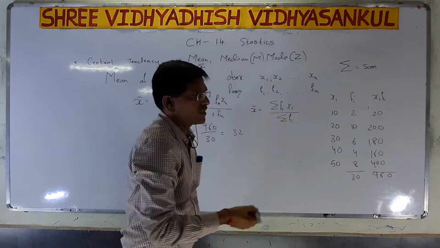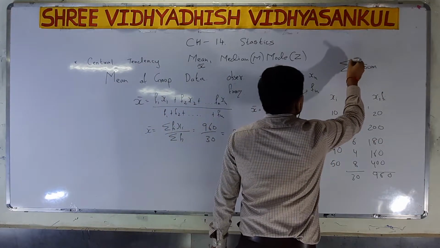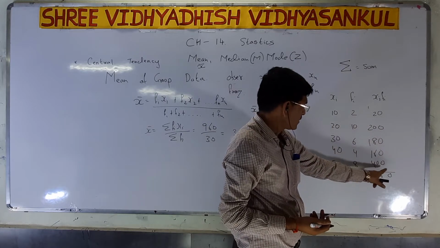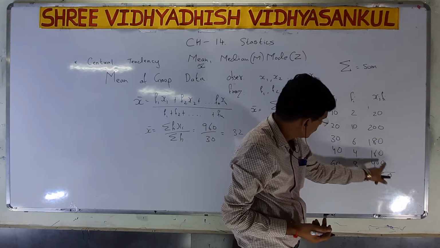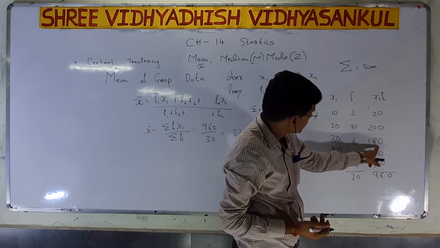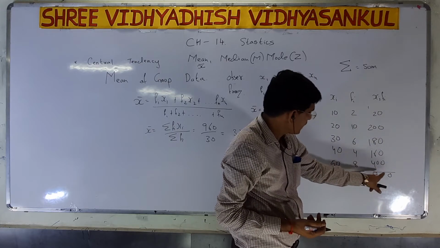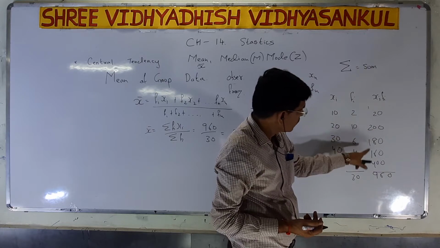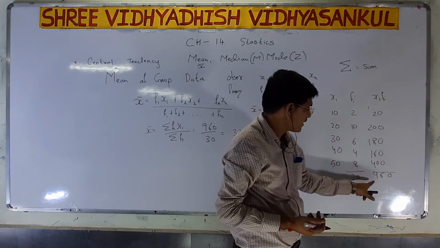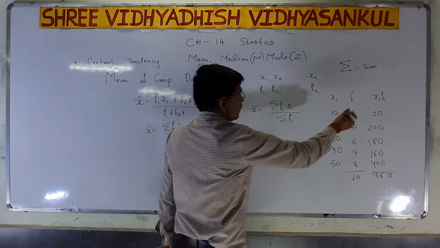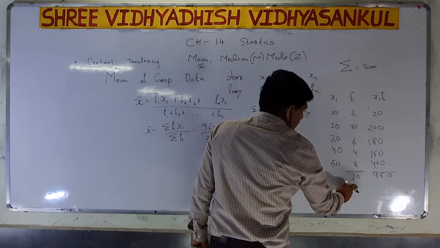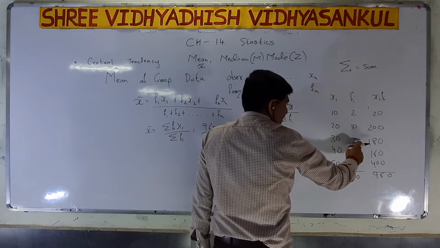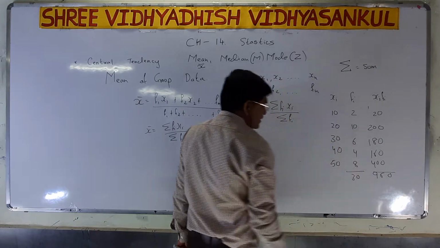The symbol sigma means sum, so we are doing the sum: 20, 200, 180, 160, 400. This gives 960. Here, the sum of the frequencies is 2 plus 10 is 12, plus 6 is 18, plus 4 is 22, plus 8 is 30.